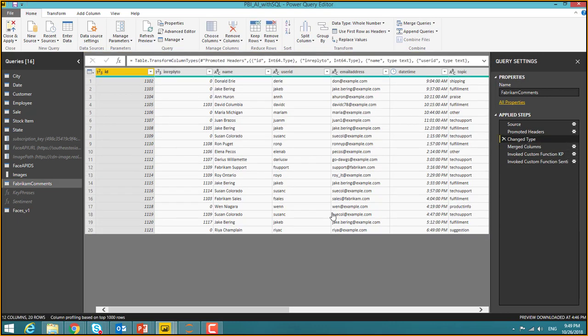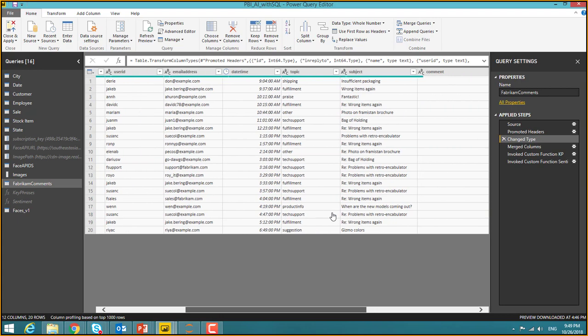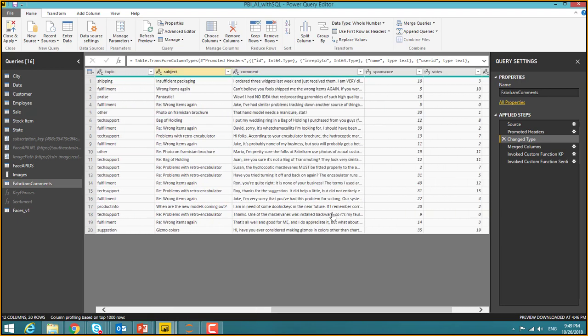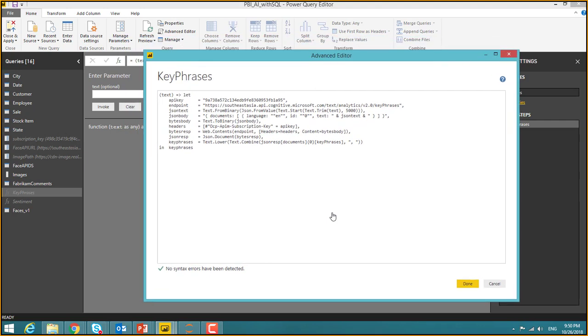Now let's take a look at the third one, which is the text analytics. Also to talk about these key phrases. These key phrases were actually used as part of building these functions. Without this, it wouldn't be possible for us to get the second demo really working, because that's a very key factor for us.